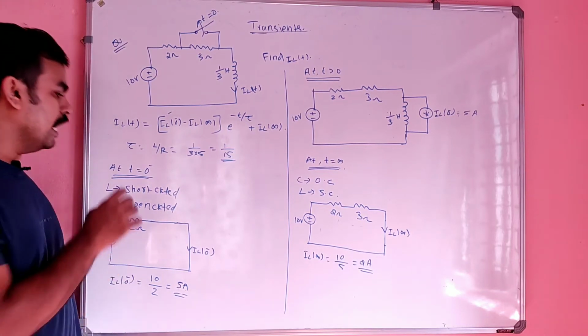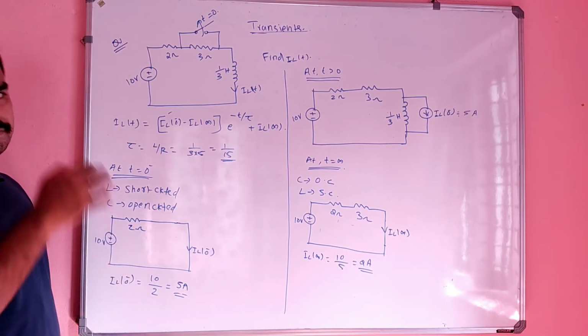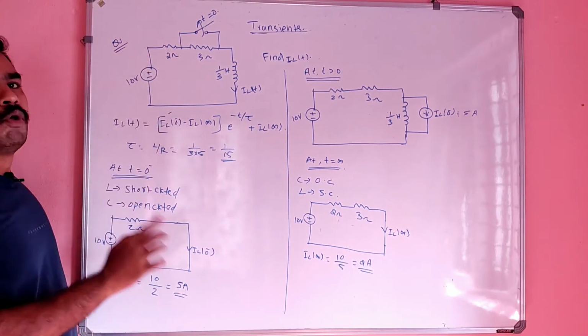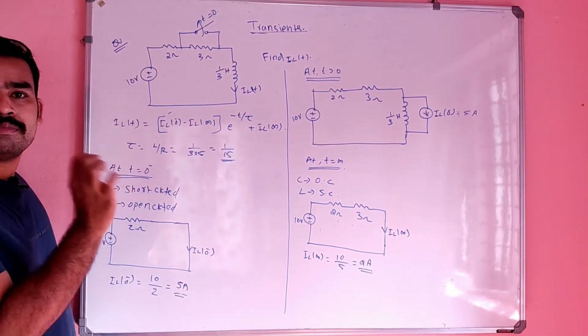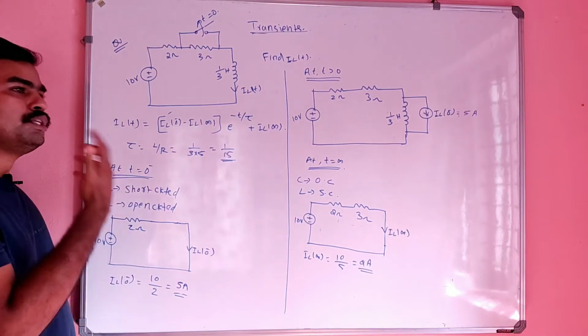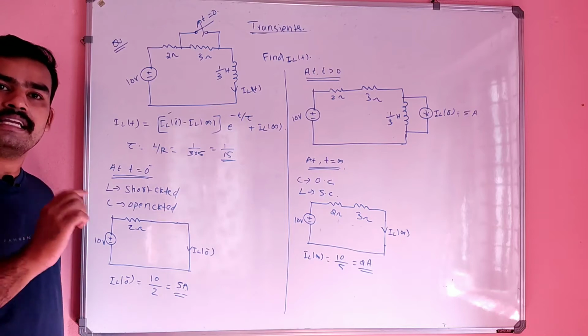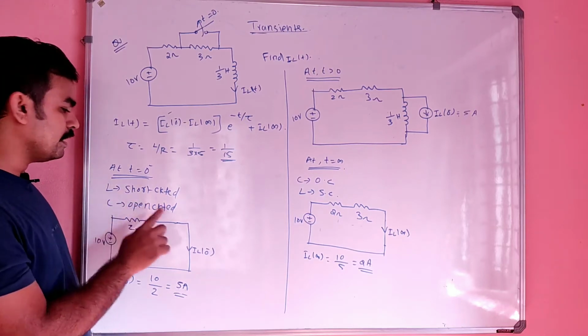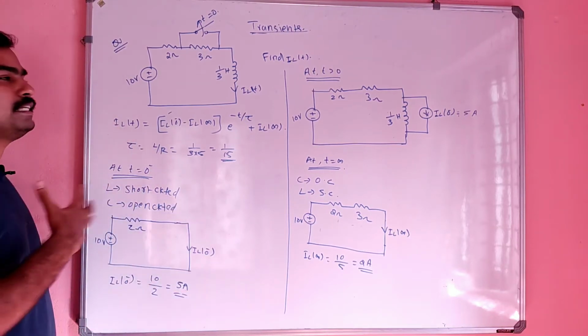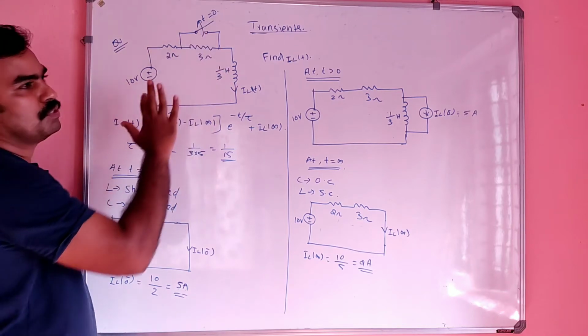So that is why we have to take the first instant itself. That is, the first instant of doing this problem is nothing but the t is equal to 0 minus condition. So at t is equal to 0 minus means it's a steady state condition. So inductor and capacitor should be in a certain manner. Inductor is short circuited, capacitor is open circuited. Keeping that in your mind, you have to draw the circuit.